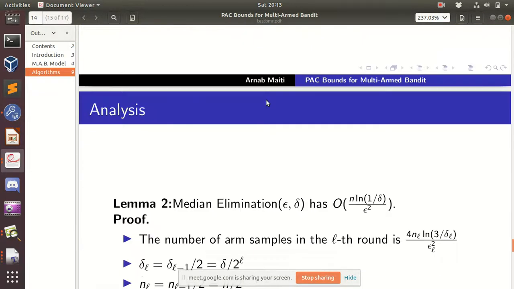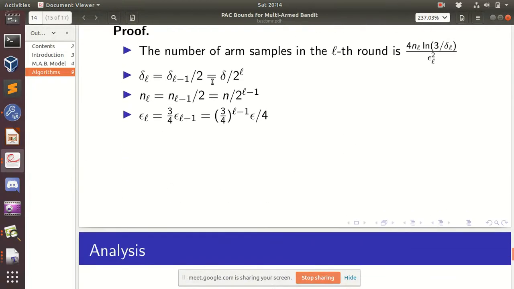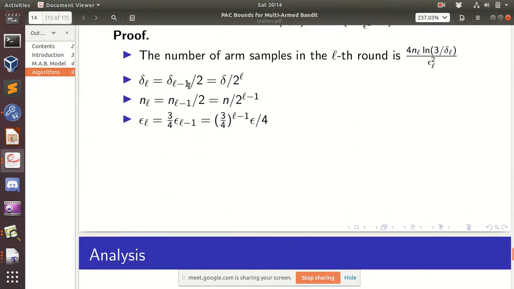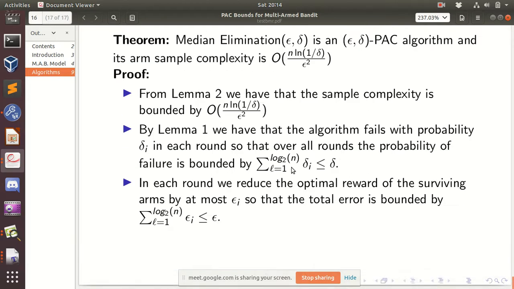Since we began with delta by 2, delta 1 is delta by 2. So all these things will tend to delta. So it is upper bounded by delta.